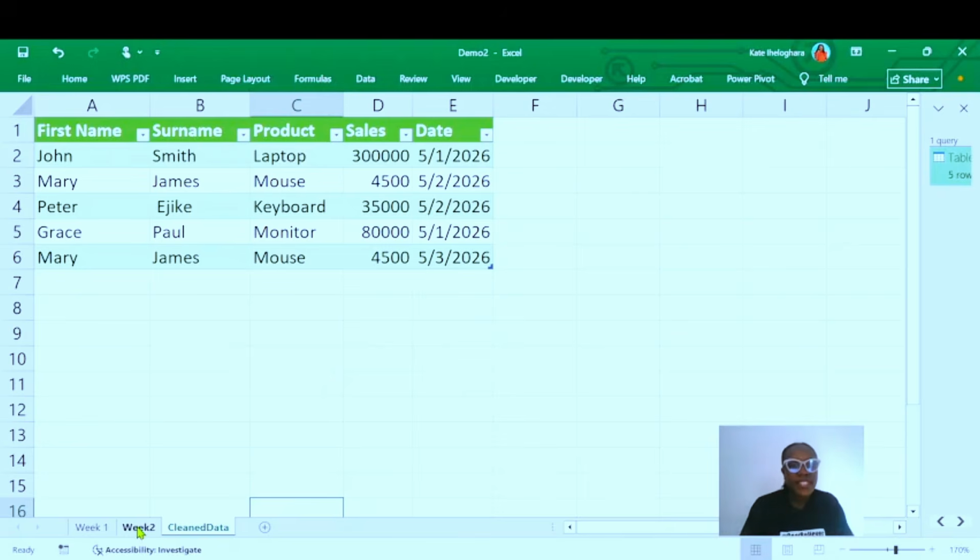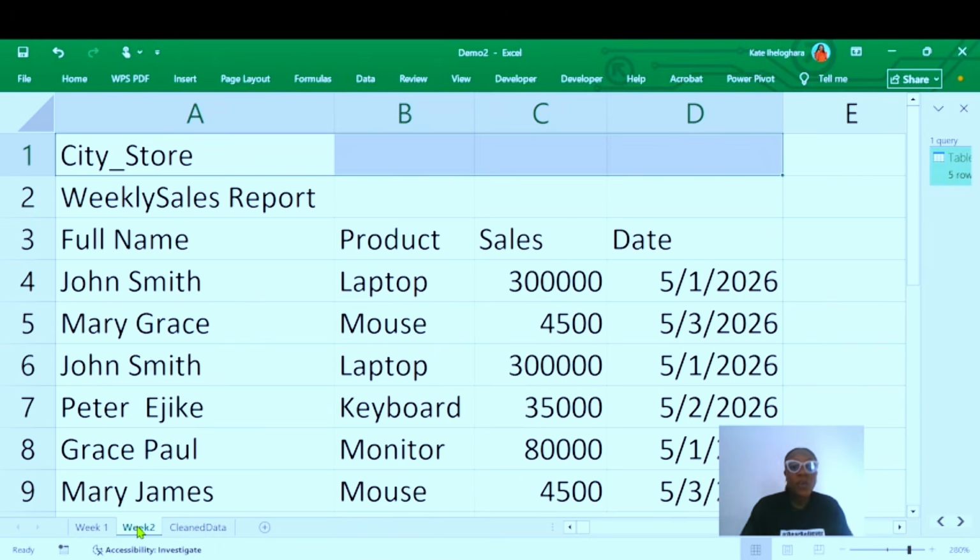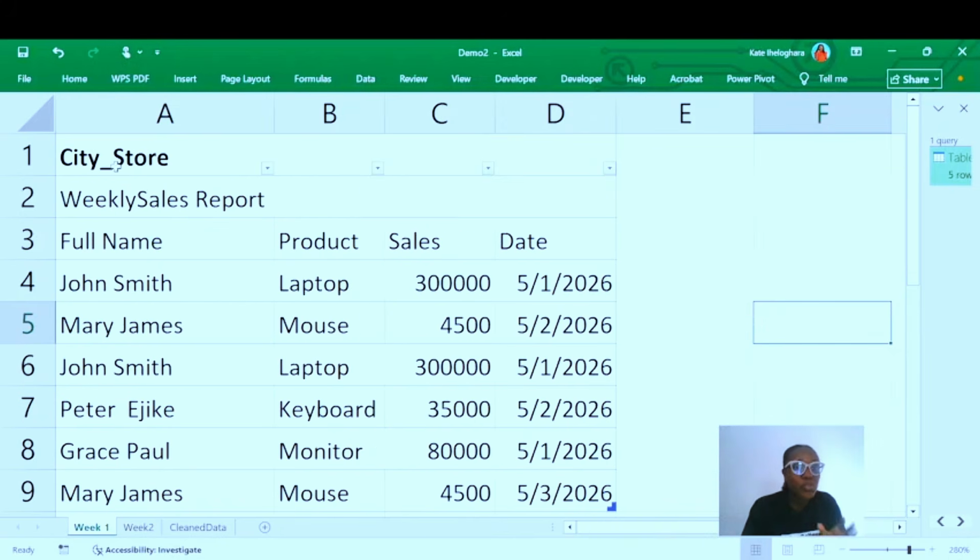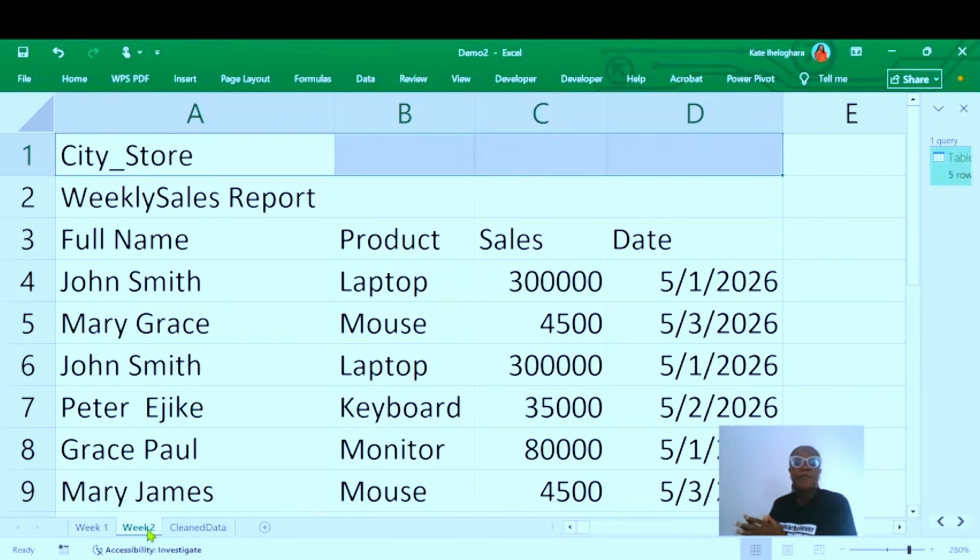Now let's say that this week you received another data set that has the same structure as the one we have here. You see this city store weekly sales report, full name, product, sales date, and the rest of them. So they have the same structure, the same format.